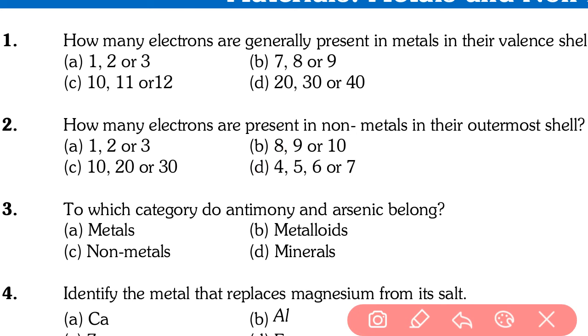Going to next question. Question number 3. To which category do antimony and arsenic belong? Option A metal, option B metalloid, option C non-metal, option D mineral. So the right answer is metalloid, option B. You know that there are 7 metalloids present in the periodic table. These are boron, silicon, germanium, arsenic, antimony, tellurium and polonium. So arsenic and antimony belong to metalloids. So question number 3 answer is option B.